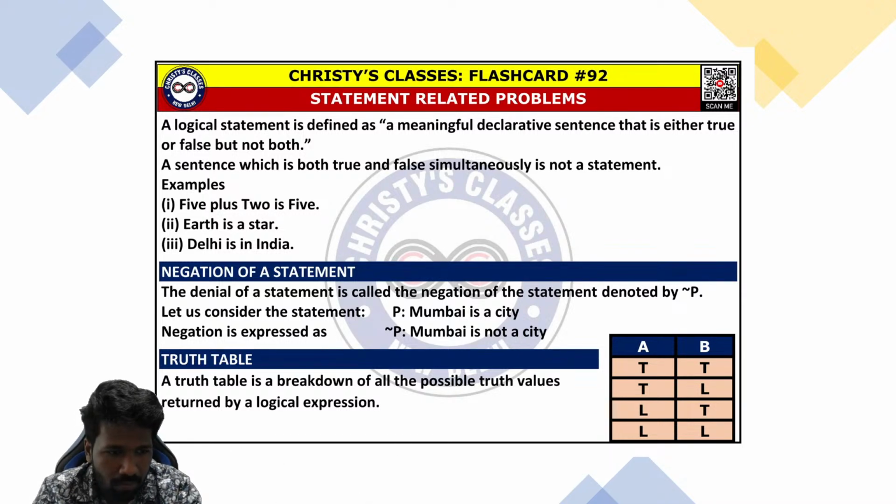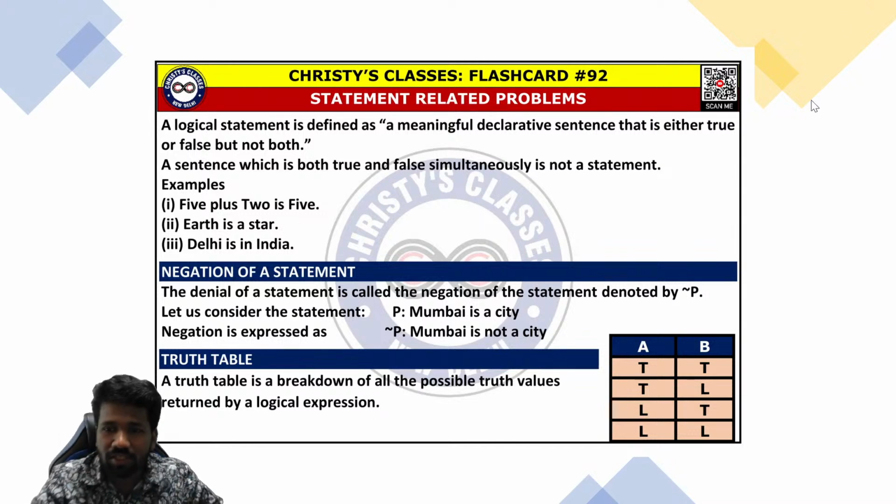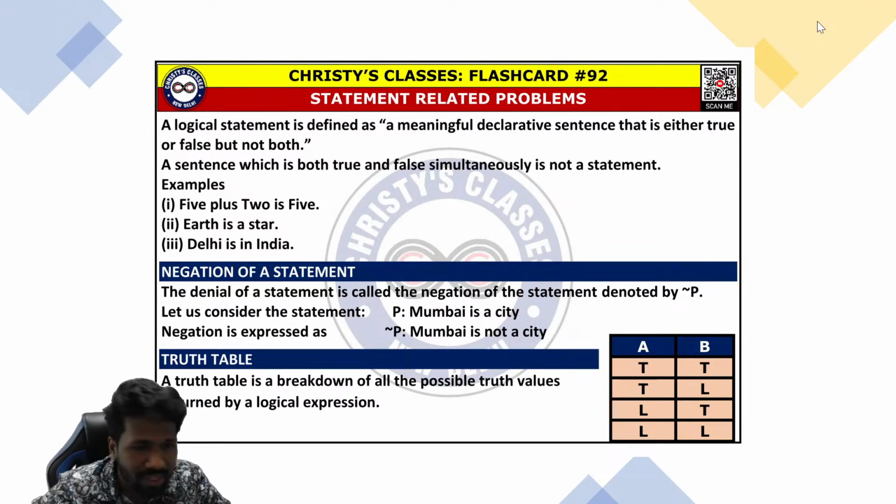So all these three sentences are statements. Whether it is true or false does not matter, but it should be either true or false. It cannot be both at the same time. That is the idea. Now you may be thinking, then all sentences are statements. No, I will show you examples.